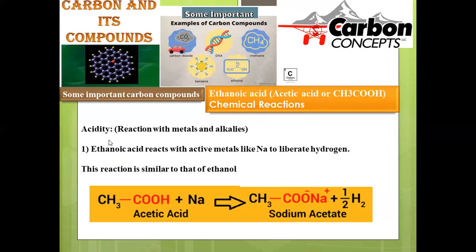And next is about acidity. Within the name itself, it is mentioned that it is an acidic compound. So acidity is the most common property of this one, and it can be proved by the reaction with metal. Whenever any acid is treated with metal, what happens? That used to liberate hydrogen. So any compound liberating hydrogen will be regarded as an acid. Here also acetic acid, when treated with sodium metal, what happens? It used to replace H with sodium, and there is a formation of sodium acetate along with the liberation of hydrogen gas, so that we can say this is an acid.